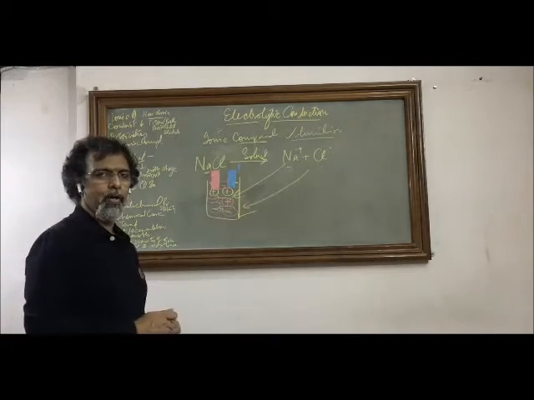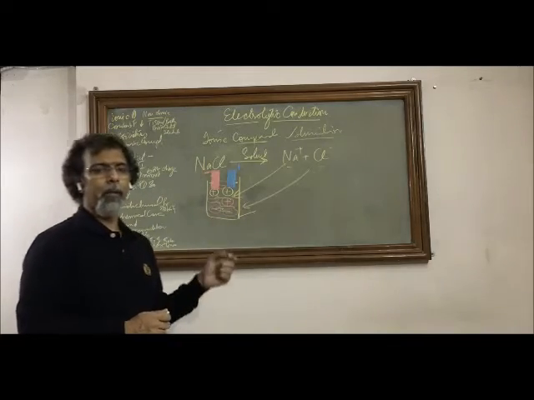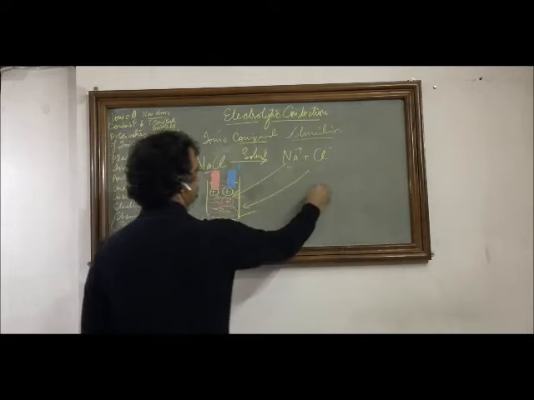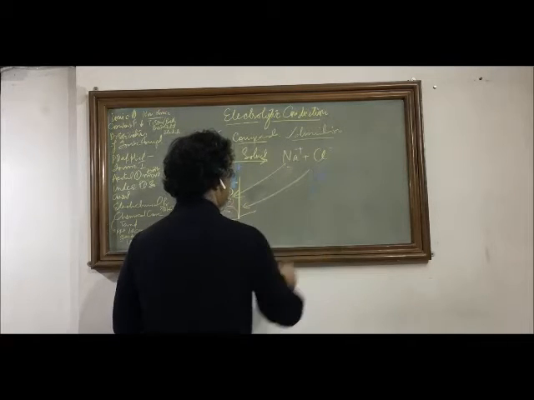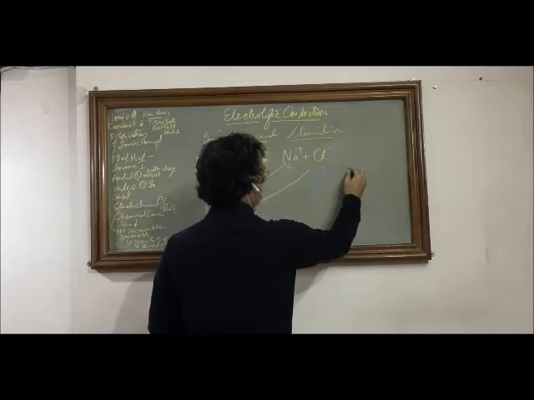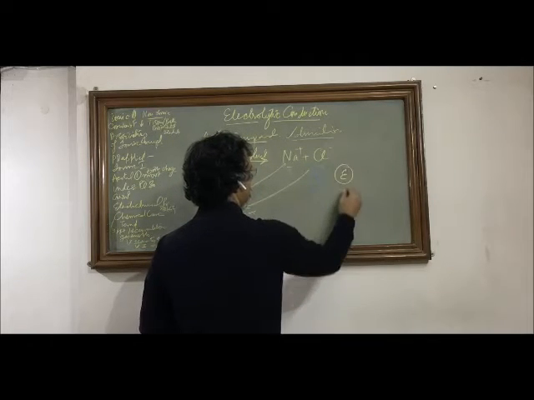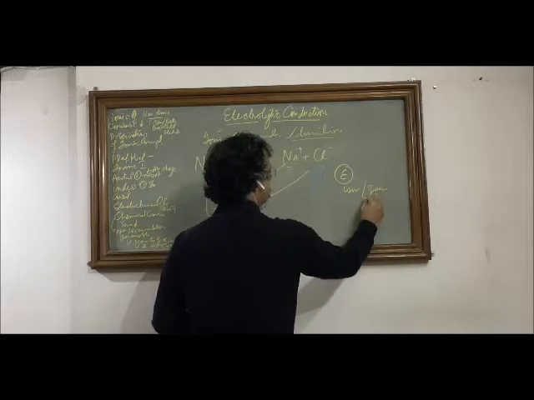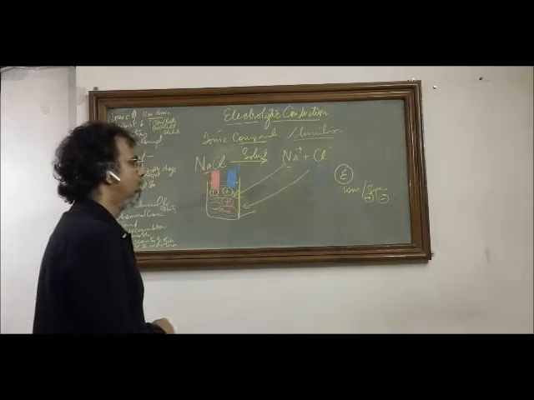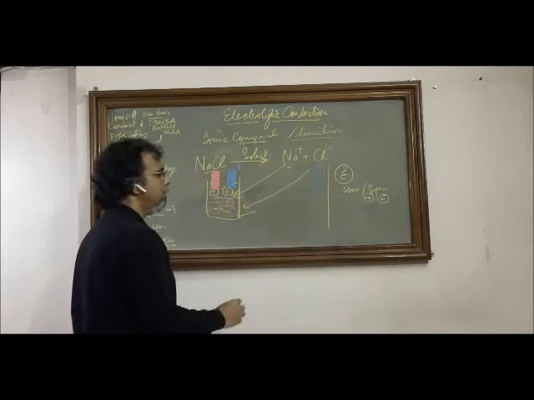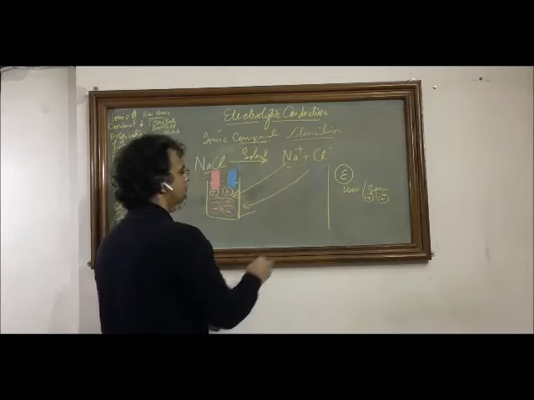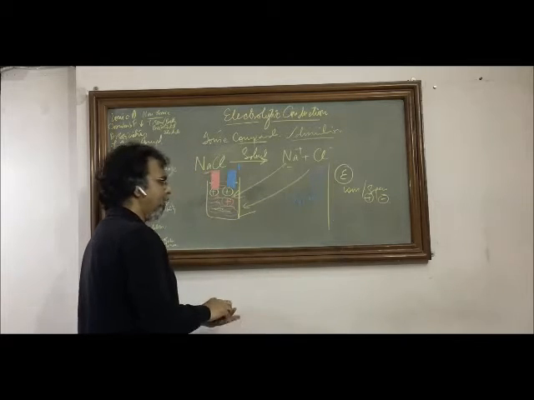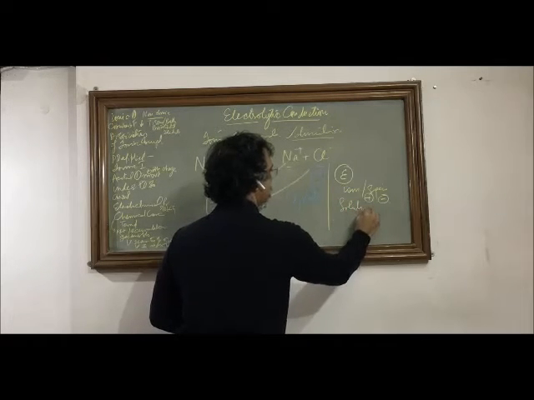However, this current is different from the metallic current in many ways. Number one, the charge carriers. The charge carrier in the metallic one was electrons, and now here in electrolytic conduction it is ions, or a species of ion with positive or negative net charge over them. Second is the medium. Here the medium is a metallic crystal, a crystalline medium, and here you will have a solution.